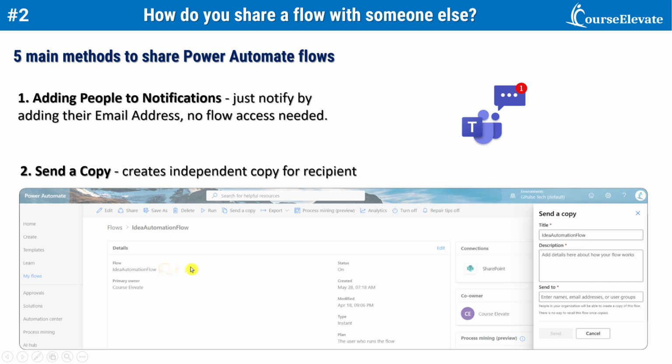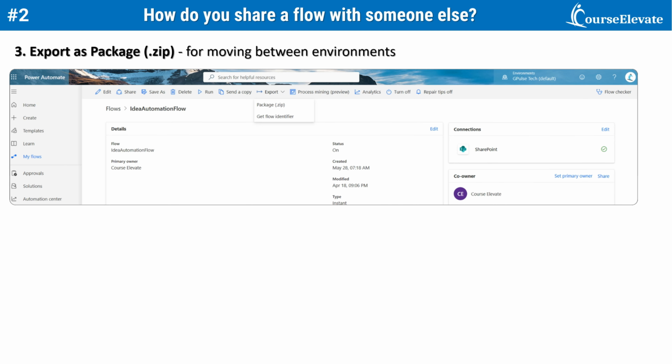If I want to share the logic but not expose my connections, I would use the send a copy option. That way the other person gets a separate copy of the flow and I can remove sensitive connections before sharing. Third, for moving flows between environments, I export a flow as a package. This creates a zip file that someone else can import into their environment. It's very useful when promoting from dev to QA and QA to production.